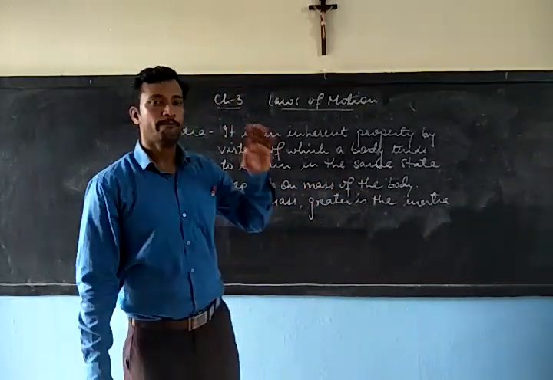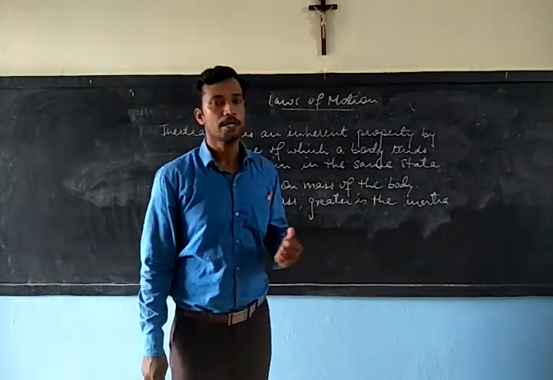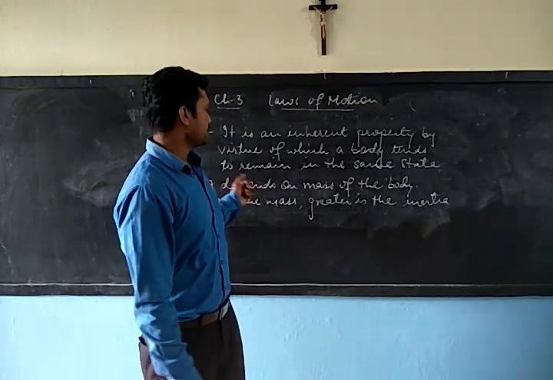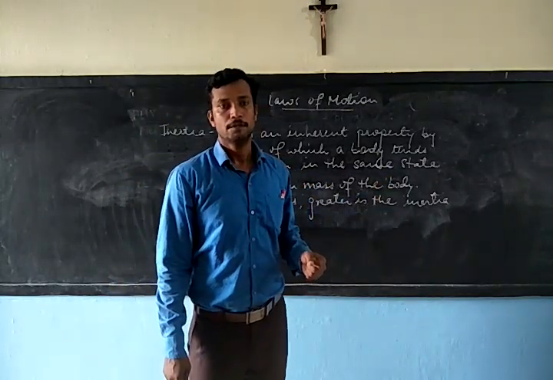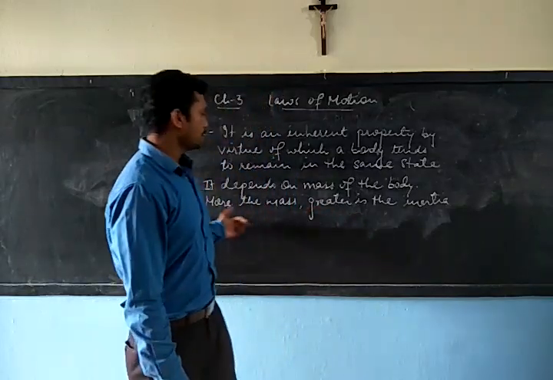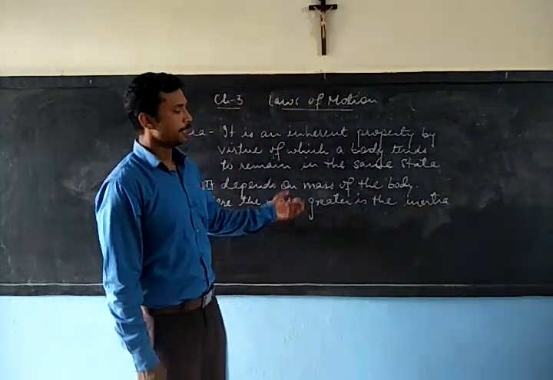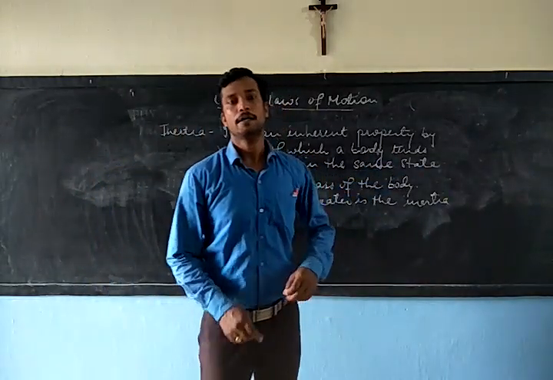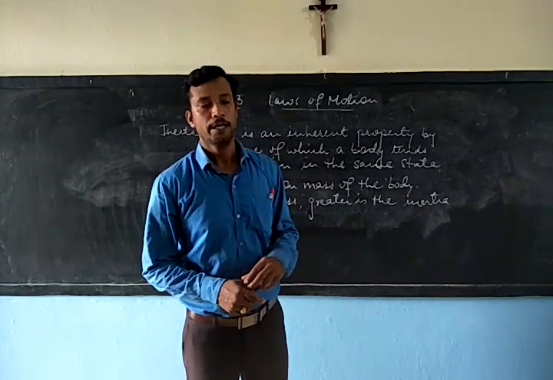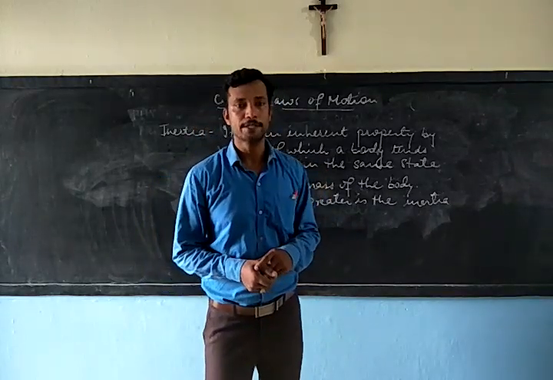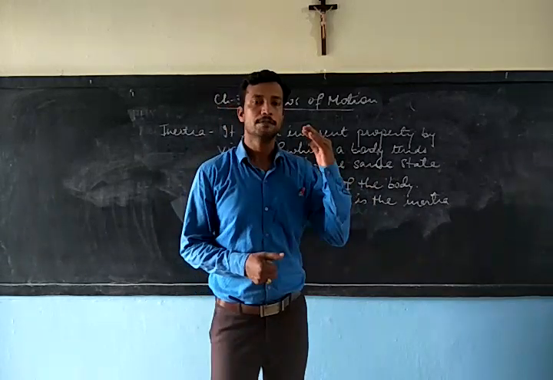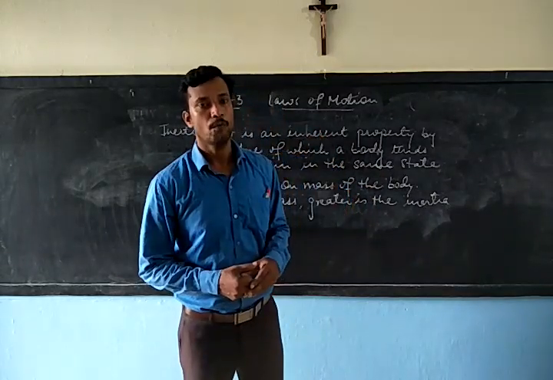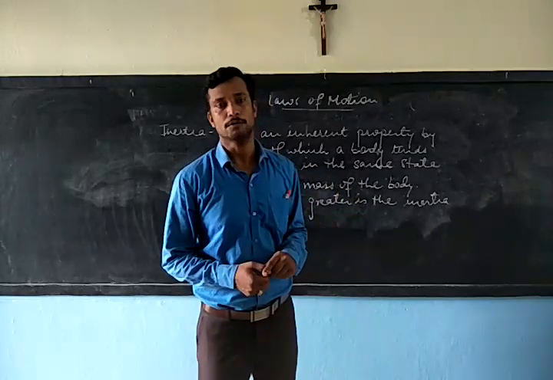Now there is one factor that will affect the inertia of a body, and you can see inertia depends on the mass of the body. So we can say the more the mass of a body, the greater will be the inertia in the body. If there are two bodies with different masses, the one having more mass will have more inertia also.